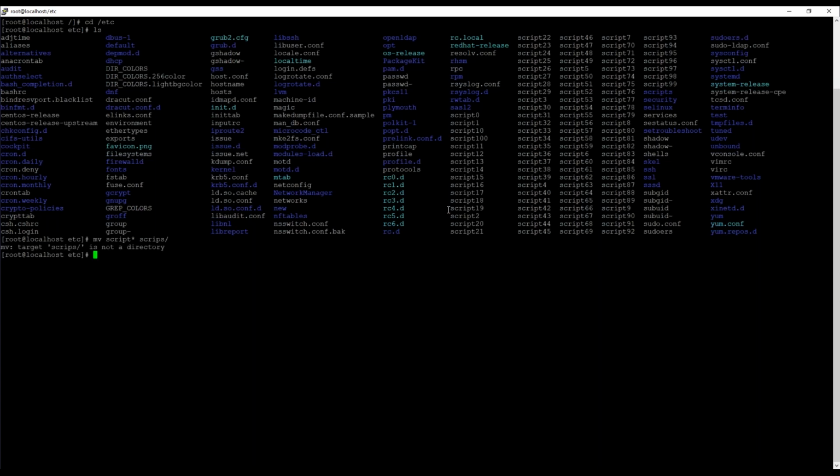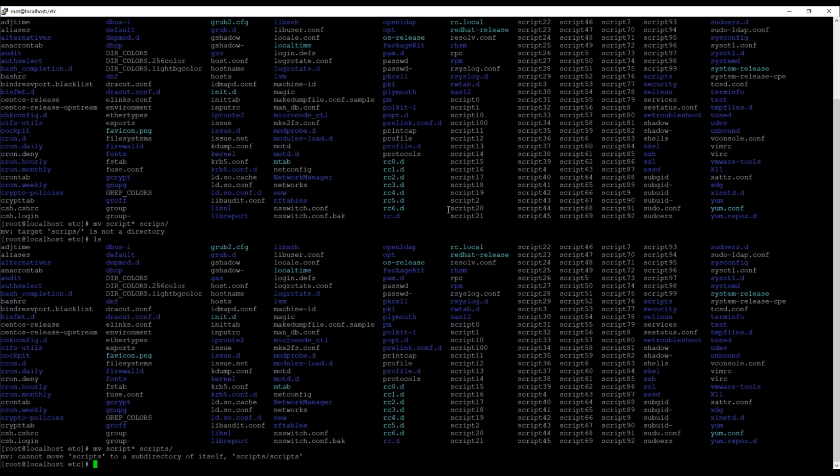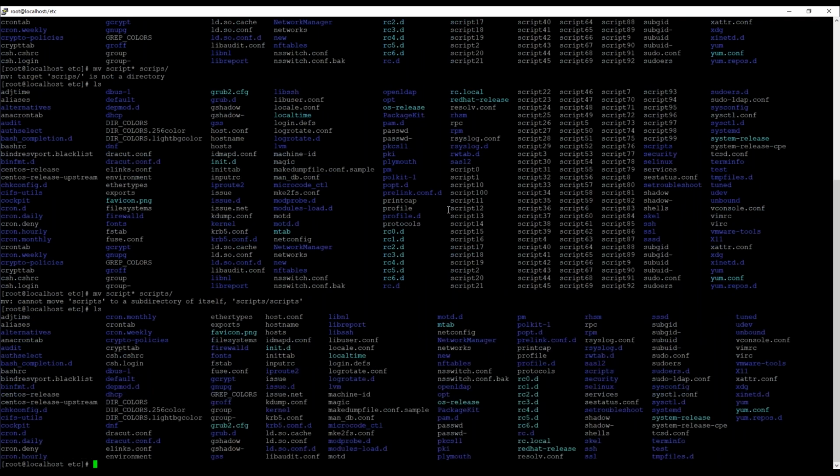The error message which you are seeing, like cannot move scripts to a subdirectory of itself, scripts, includes the directory scripts as well. You cannot move any folder like scripts into the scripts as well. That's just not going to work. Let's re-verify the things. Uh-oh, seems I have not mentioned the correct name over here. So now you can see all the script files have been moved to the scripts folder.